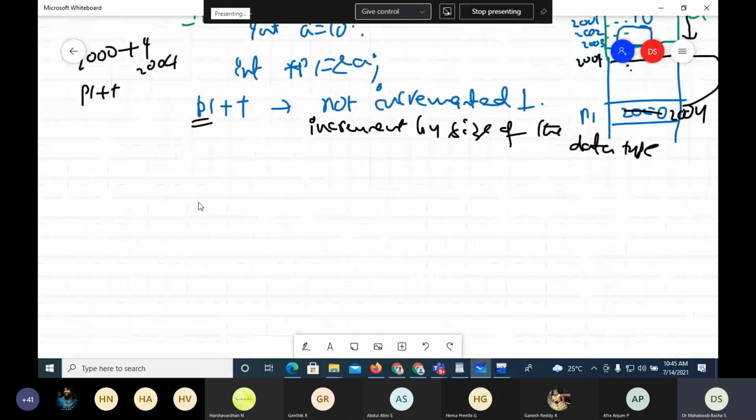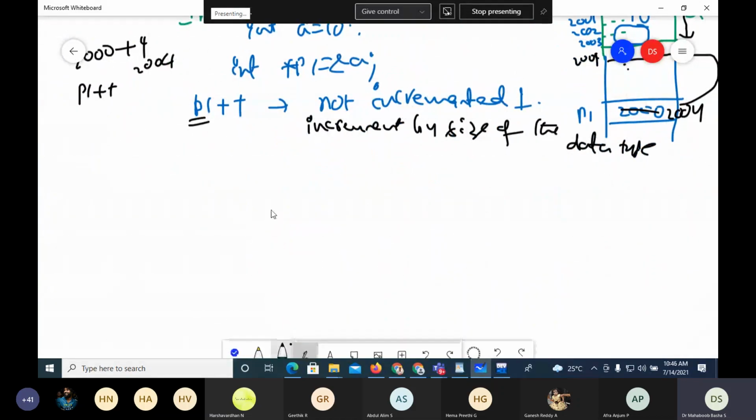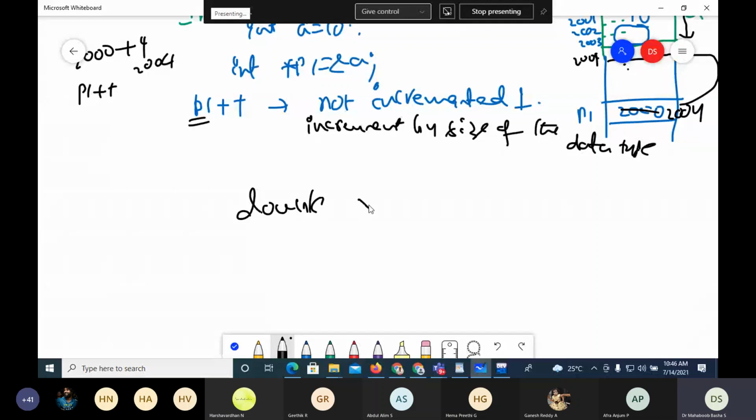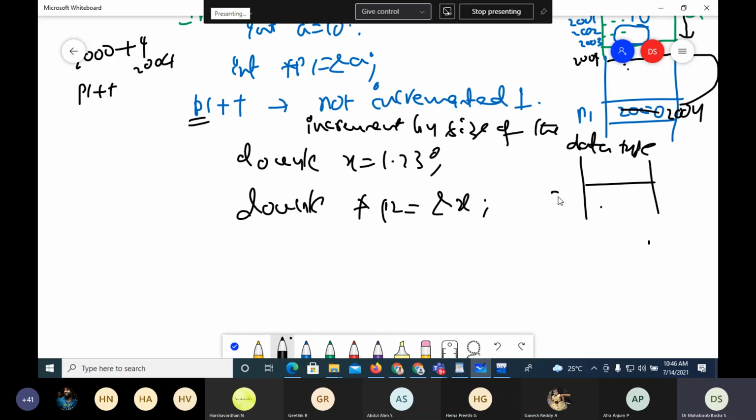So for example, suppose I have a double pointer. When I say it is pointing to a double variable, suppose double x equals 1.23, then I'm storing the address of x, and x is at location, suppose, 3000, and it occupies 8 bytes. So it occupies 3000 to 3007.